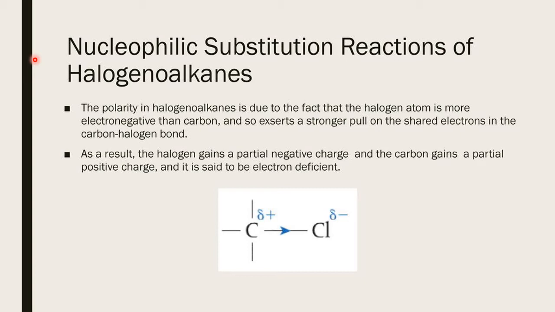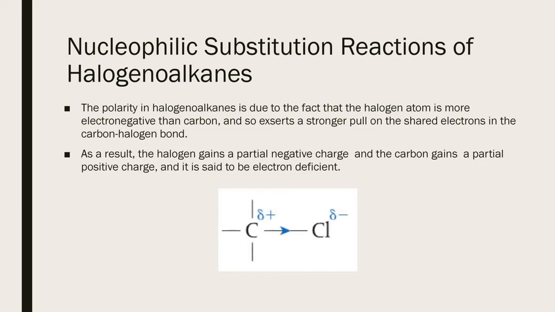So why does this happen? The basic question is why this happens, because if you see the nature of the C-X bond, here X stands for any halogen. So halogen is most electronegative, so it draws the shared pair of electrons towards itself, becoming partial negative. And because carbon is losing the shared pair of electrons to chlorine, it becomes partial positive.